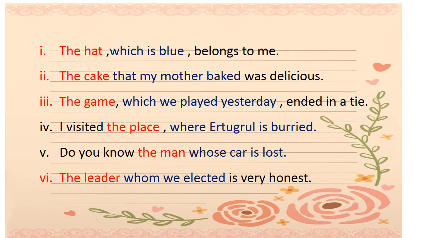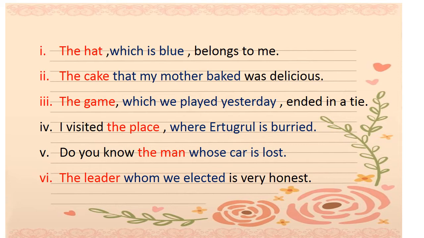The game which we played yesterday ended in a tie. Now we are talking about the game; which we played yesterday is our adjectival clause. You see, this is beginning with a conjunction, which. Now, I visited the place where Ertugrul is buried. The place is a noun here, and where Ertugrul is buried is giving us the answer which place I visited.